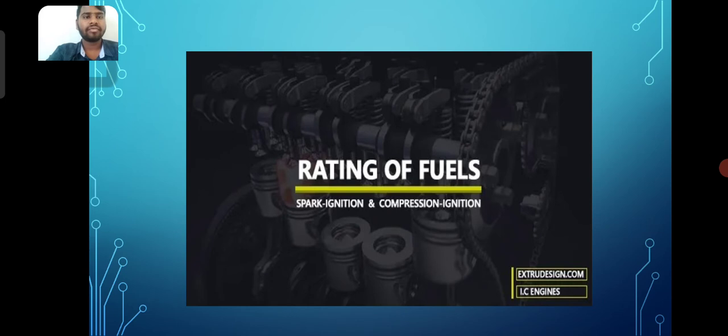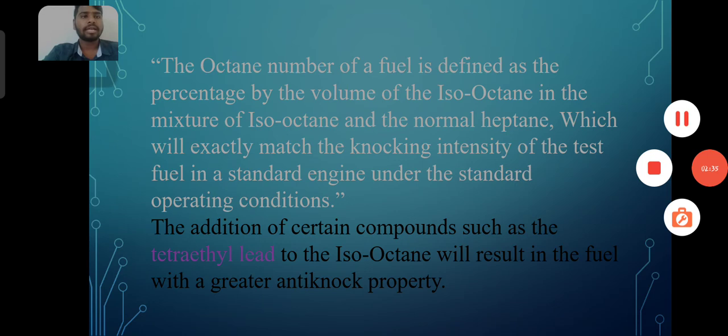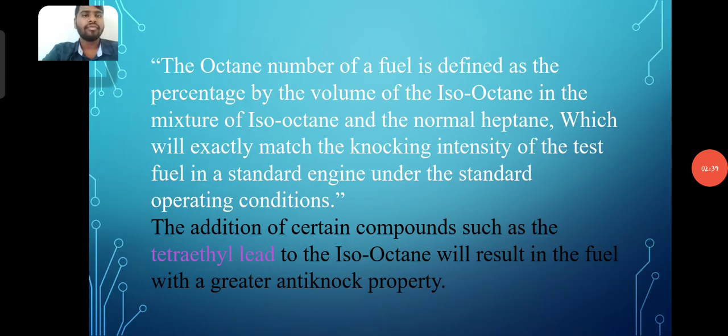So, rating of fuels: spark ignition and compression ignition. The octane number of a fuel is defined as the percentage by volume of isooctane in the mixture of isooctane and normal heptane which will exactly match the knocking intensity of the test fuel in a standard engine under the standard operating condition.